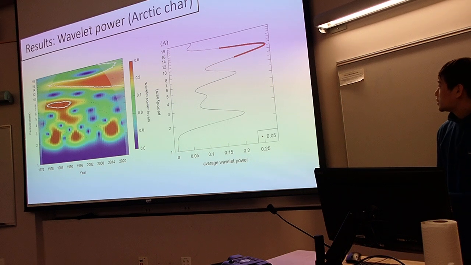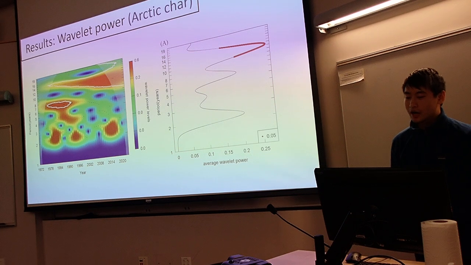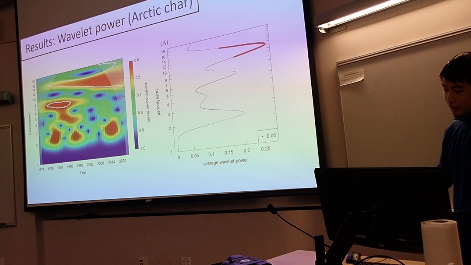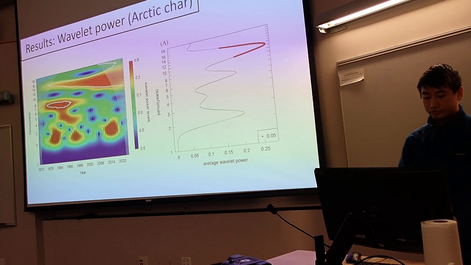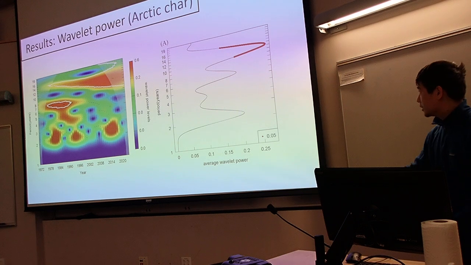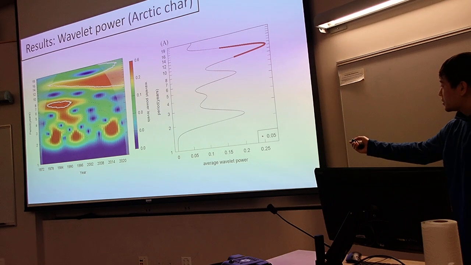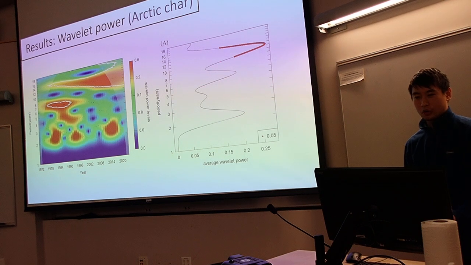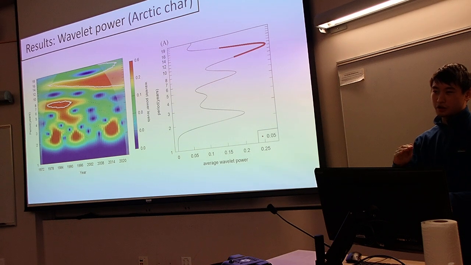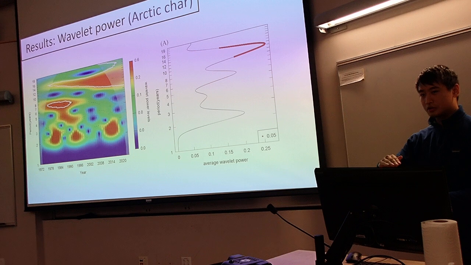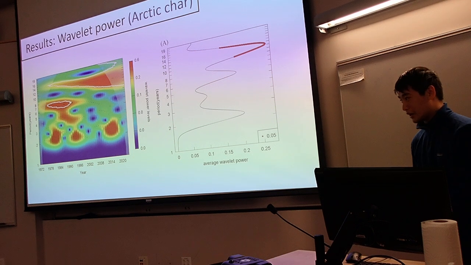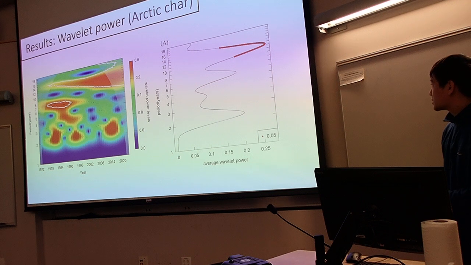The color to pay attention to is the red, denoting what periodicities have the highest wavelet power, and that's aggregated in this right figure here, where wavelet power for each periodicity is averaged and deemed significant. As you can see here, there's roughly 11 to 15 years periodicity for the average body size of Arctic char in Little Togiak River to be at a low, to increase, and then subsequently decrease at a consistent interval over our time series.